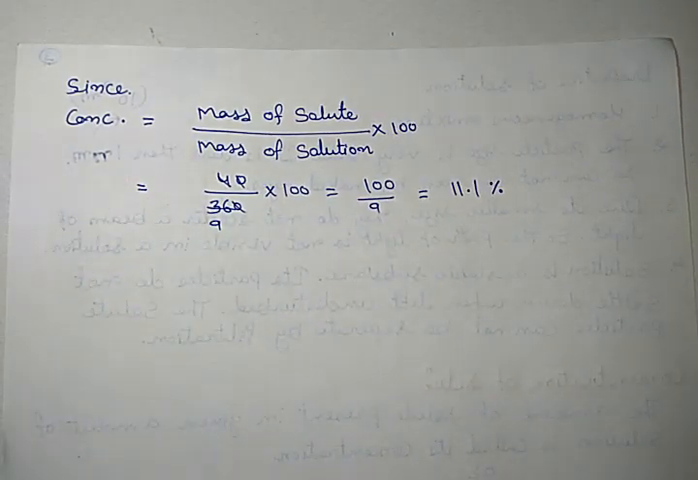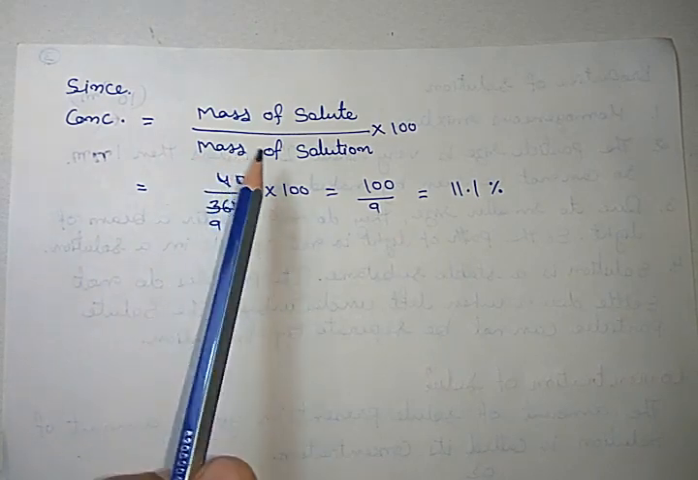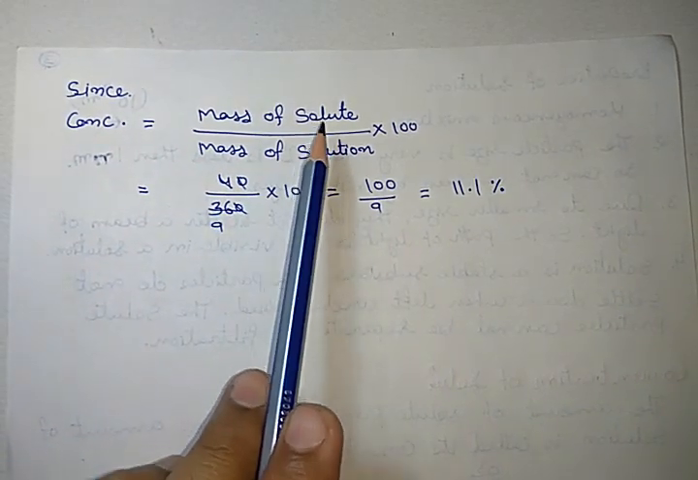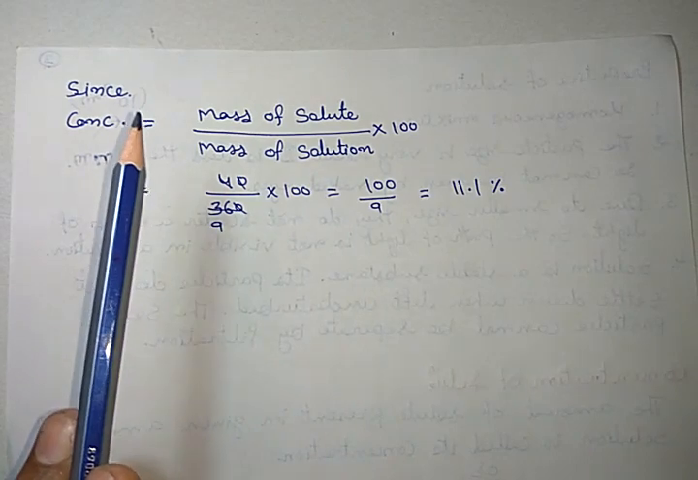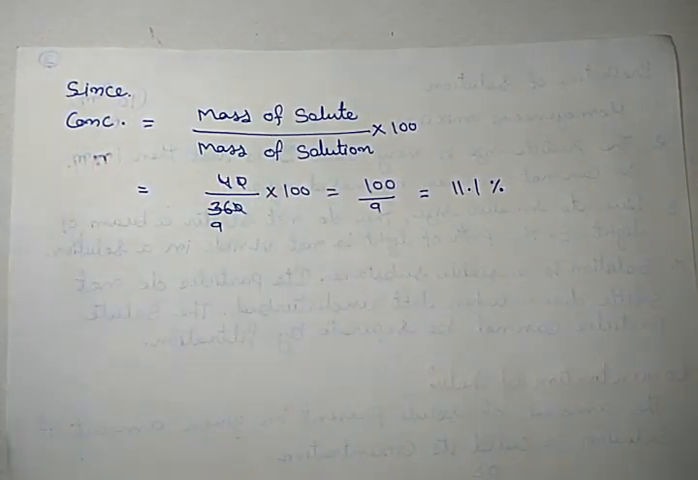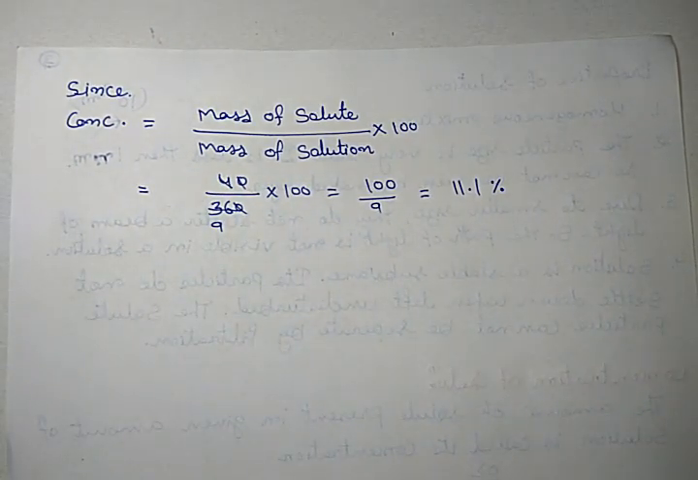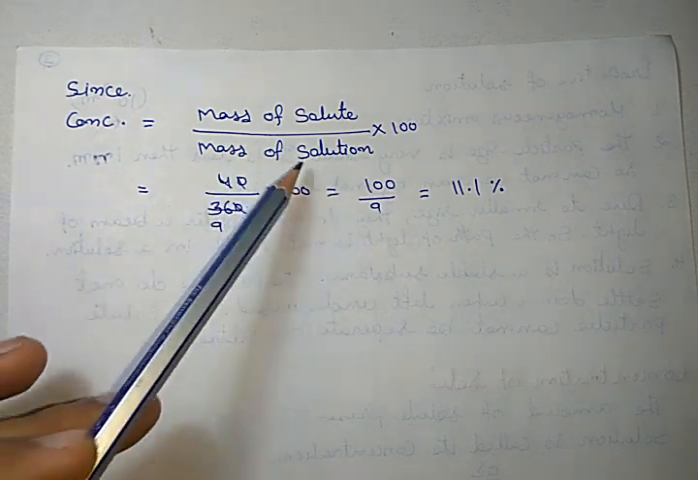Let me clarify one thing again. If the mass of solute and mass of solvent are given, then you find the mass of solution. But in some questions the mass of solution is already given. If it is given, then directly put it in, and if the mass of solute and mass of solvent are given, then add them and find the mass of solution.